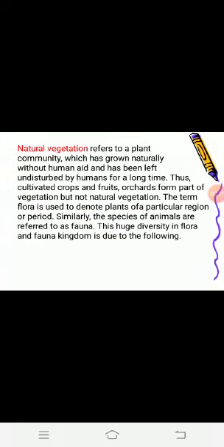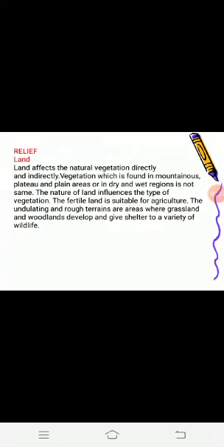The differences of vegetation are found due to the relief features of the country. Now we will see what the relief features of the country are. First is land. Land affects the natural vegetation directly or indirectly. You would have seen that the vegetation found on the mountains, on the plateaus, or in plains is not the same. Different types of vegetation are found in different places.